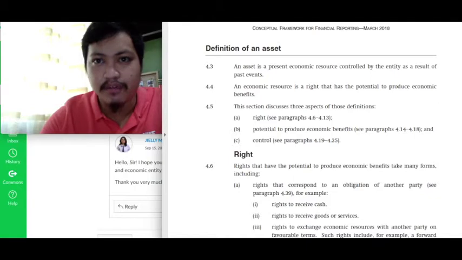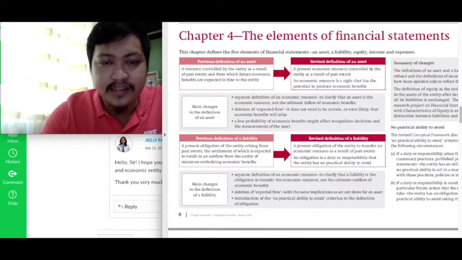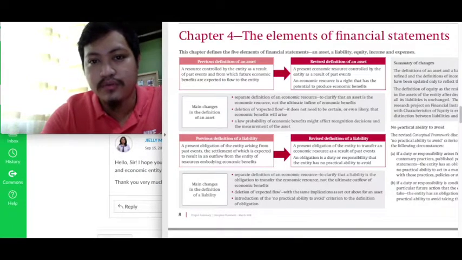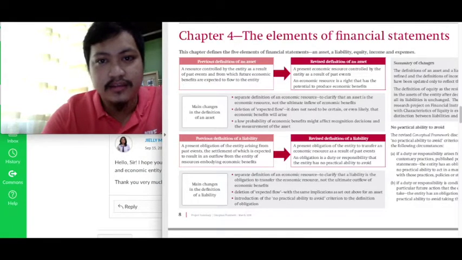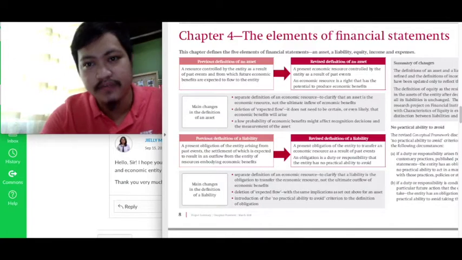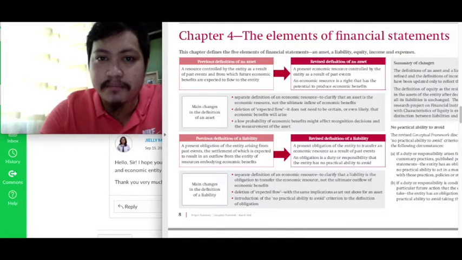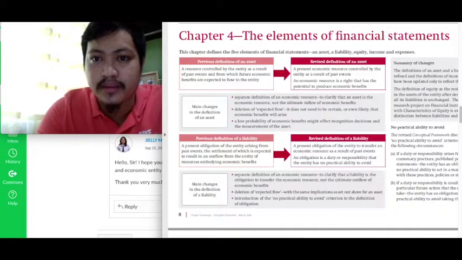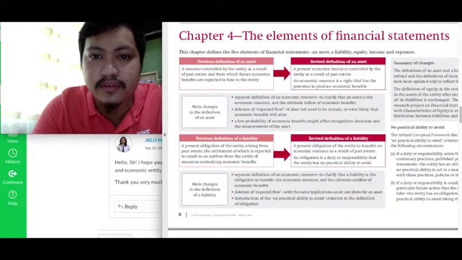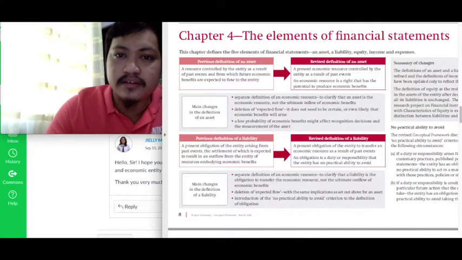Just to give you a comparison. The previous definition of an asset, class: an asset is a resource controlled by the entity as a result of past events and from which future economic benefits are expected to flow to the entity. And the present definition, class: an asset is a present economic resource controlled by the entity as a result of past events. Okay?